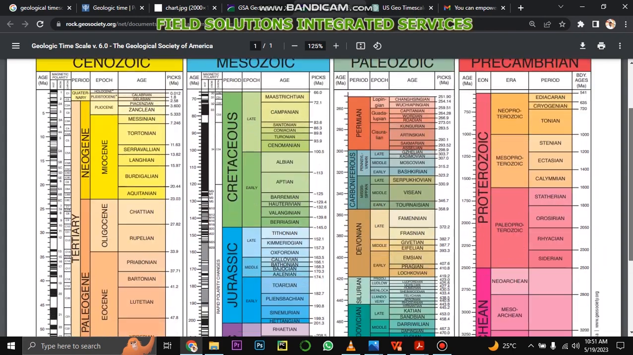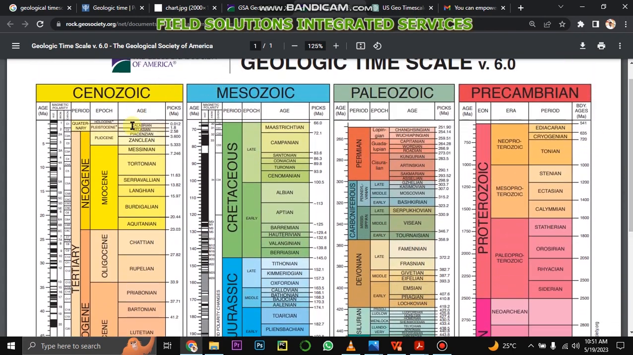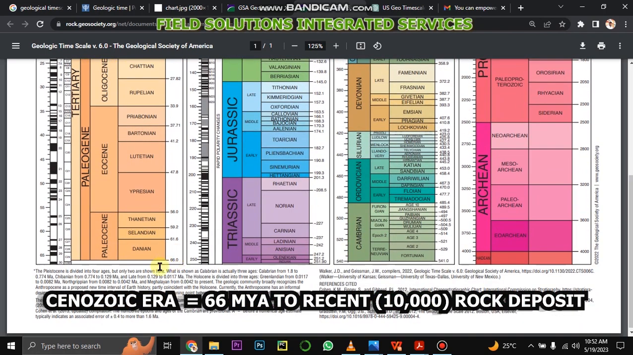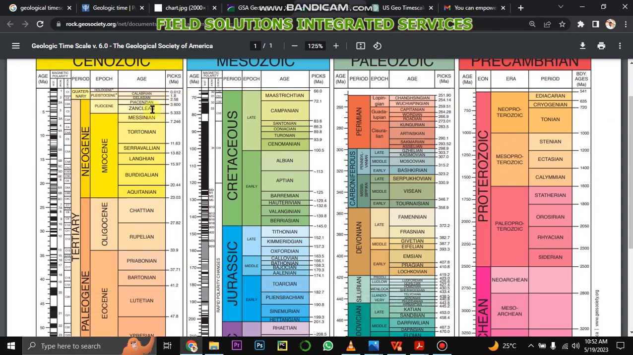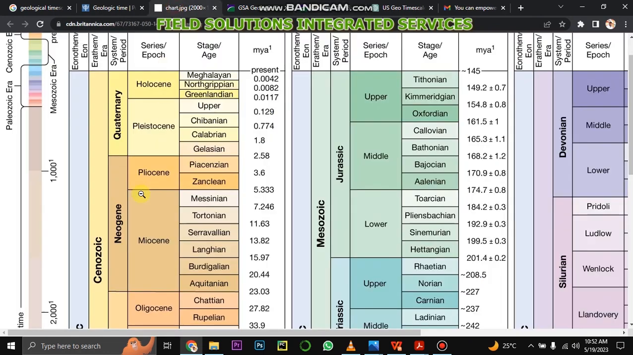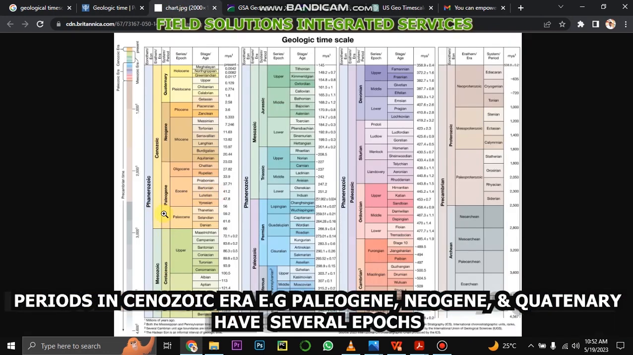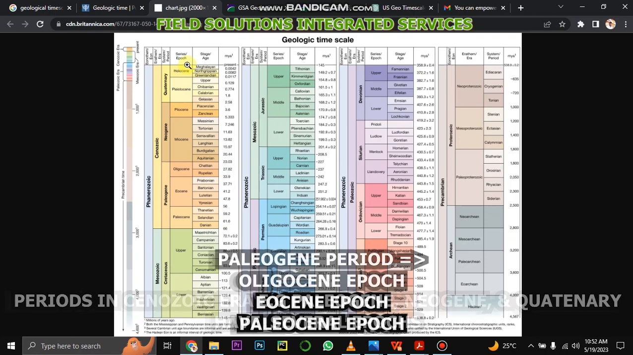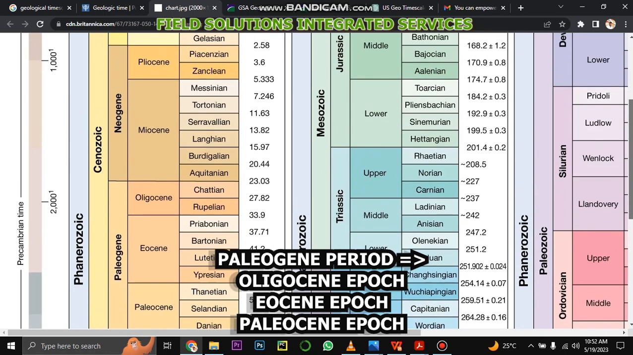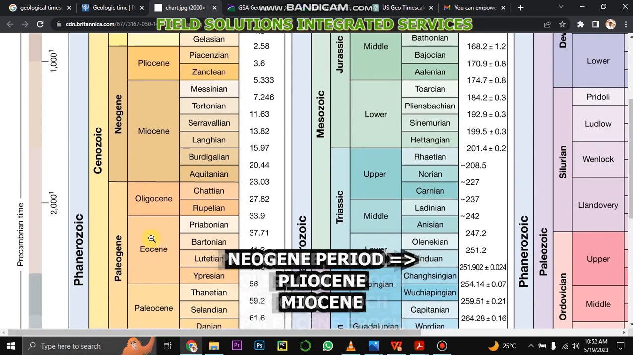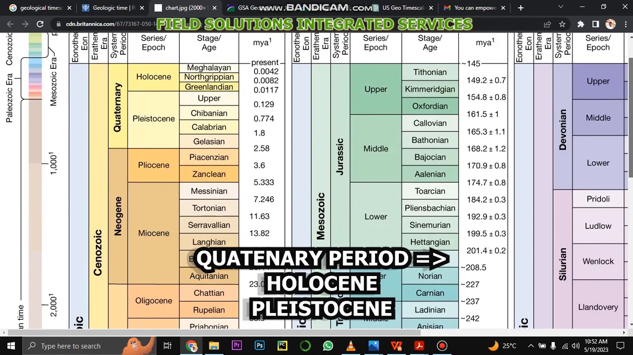And so the Cenozoic started from 66 million years down to what? Down to recent. Okay, so with that being said, we can see that the Cenozoic, that is Paleogene, Neogene, and Quaternary, have several epochs. These epochs can be classified as Paleocene, Eocene, Oligocene, Miocene, Pliocene, Pleistocene, Holocene.